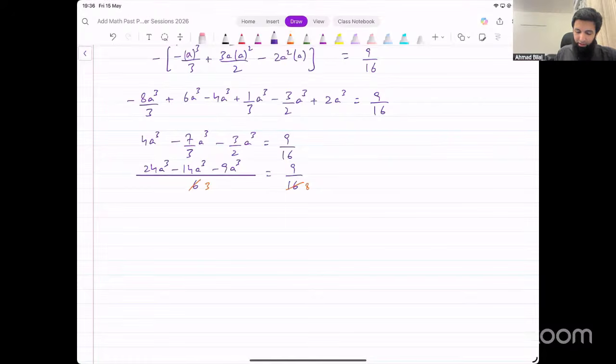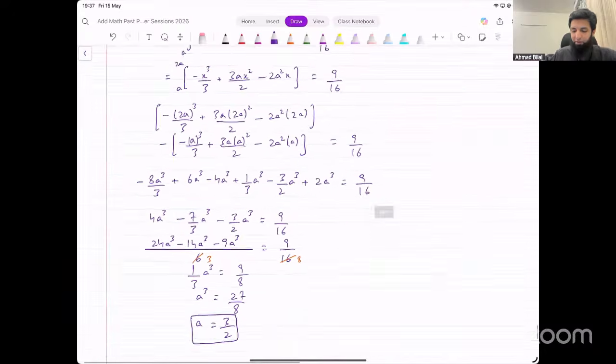In the numerator, what are we getting? 24 minus 14, that's 10. 10 minus 9 is 1. So we have 1 over 3 a cube, that is equal to 9 over 8. And that gives us a cube equal to 27 over 8. Take cube root on both sides. Cube root of 27 is 3, cube root of 8 is 2. And that's the value of a that we were looking for.